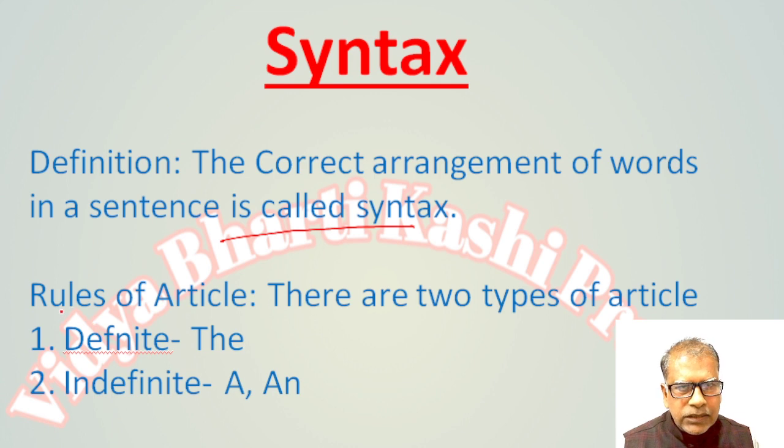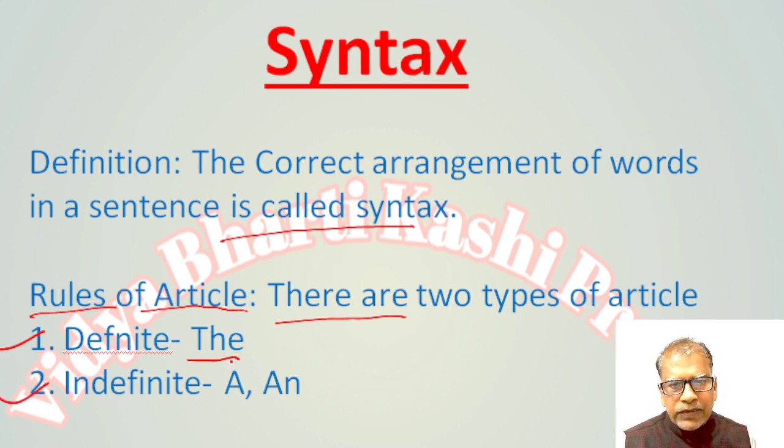Today we shall study articles in syntax. Rules of article. There are two types of article: first, definite article, and second, indefinite article. Definite article denotes definite things, places or persons. The example of definite article is "the". Indefinite article denotes an indefinite person, place or thing: "a", "an".